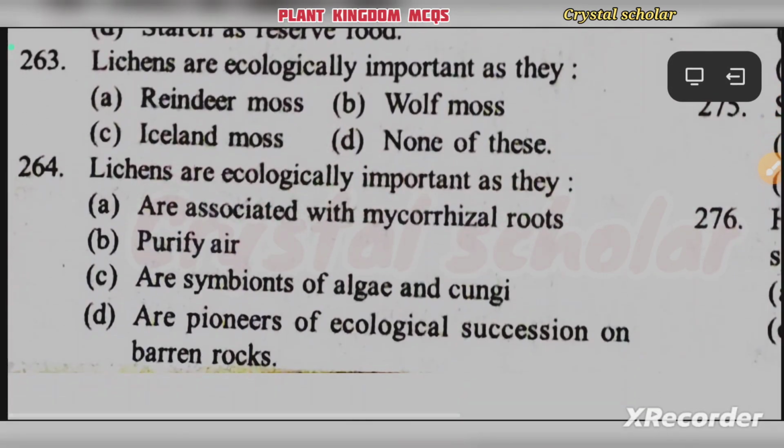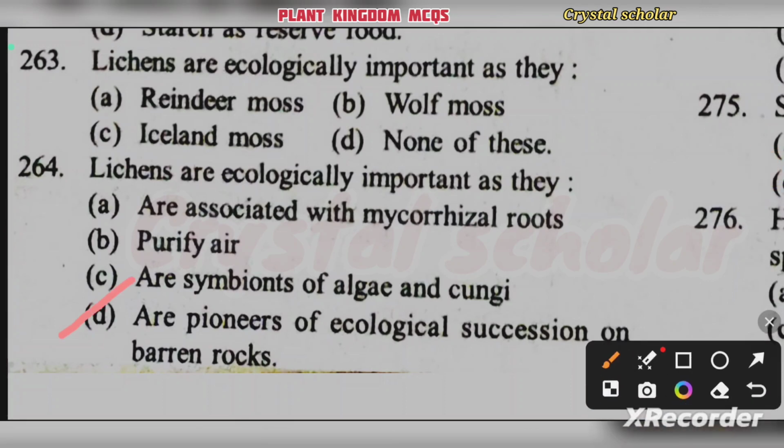The next question. Lichens are ecologically important as they are associated with mycorrhizal roots, purify air, are symbionts of algae and fungi, or are pioneers of ecological succession on barren rocks. Lichens are ecologically important as they are pioneers of ecological succession on barren rocks.